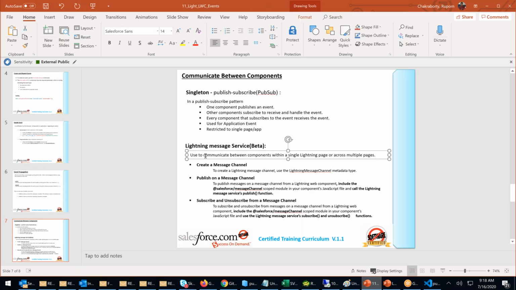Monday we will talk about Lightning message services. Tuesday we will talk about how I can use a Lightning LWC component in Visualforce. And then we will see migration. We will see how to test an LWC component, and what framework is to be used. Next week, we'll be completing your LWC classes. So one more week to go to complete your LWC classes, right?